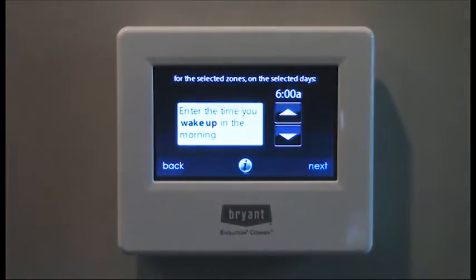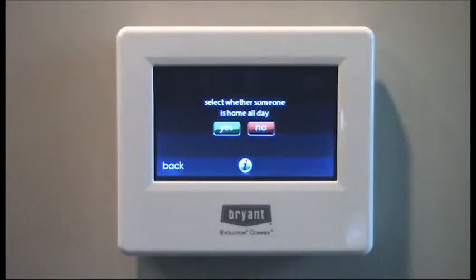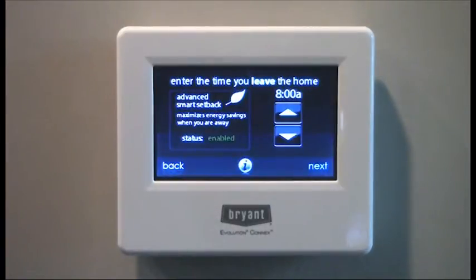So we can enter the time we're going to wake up. Let's just say we're going to wake up at 6 o'clock, and we'll leave it at that. You've already selected in your comfort profiles your temperature, your heating and cooling set points, so you don't need to set anything more. Now this is asking, is someone going to be home all day? Let's say no. So then we can set when are we going to leave.